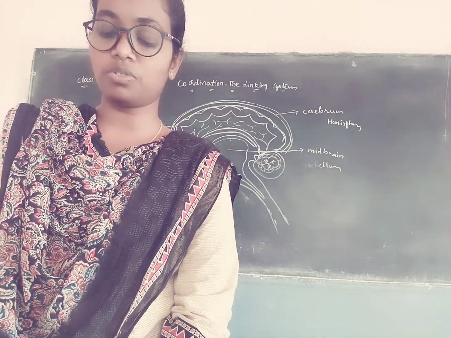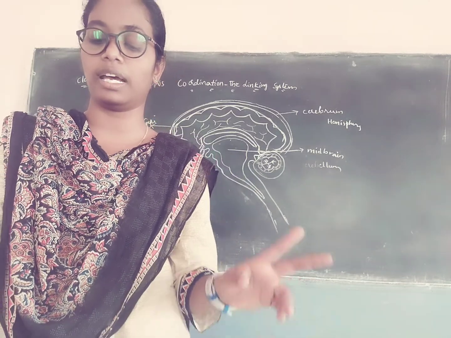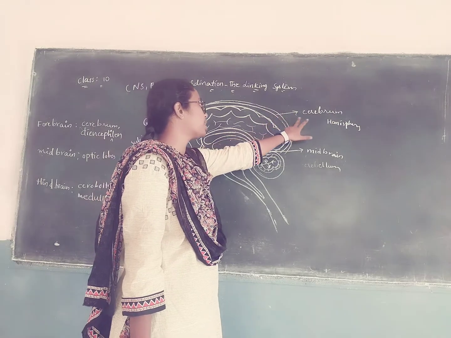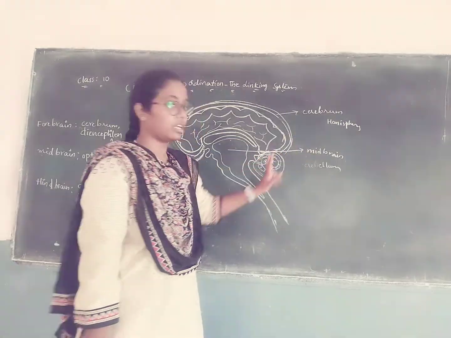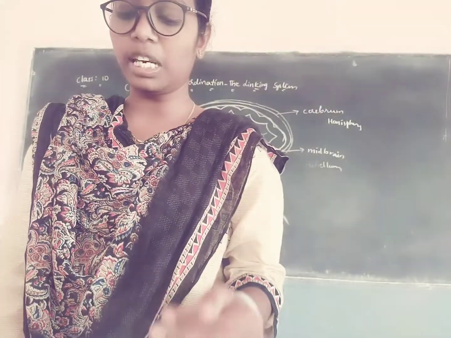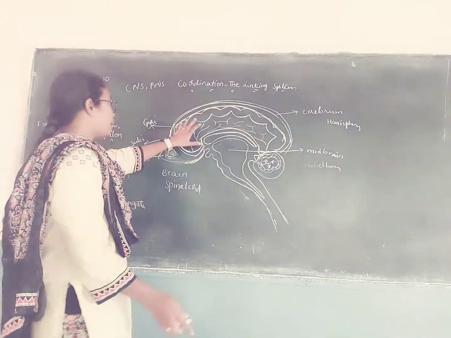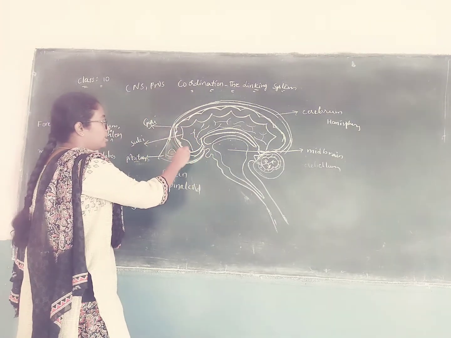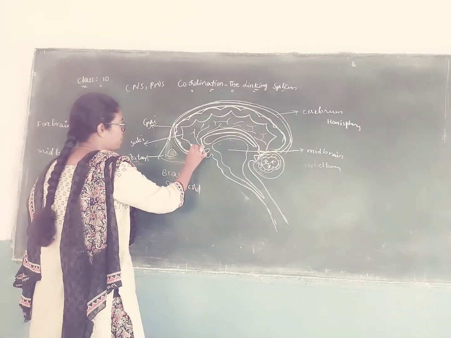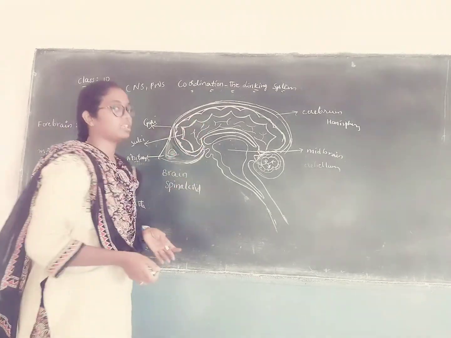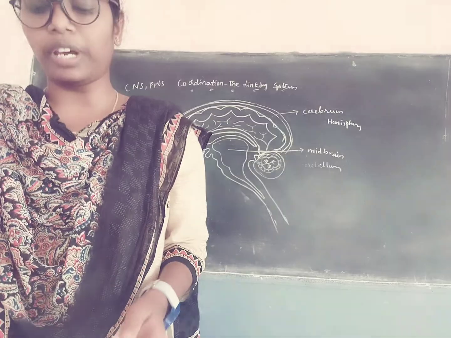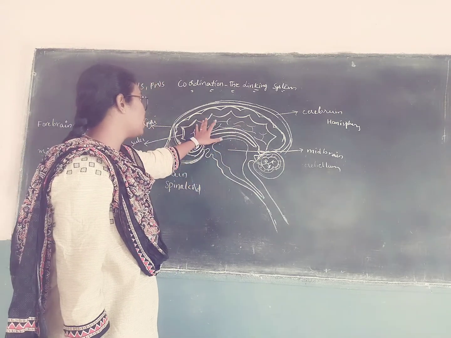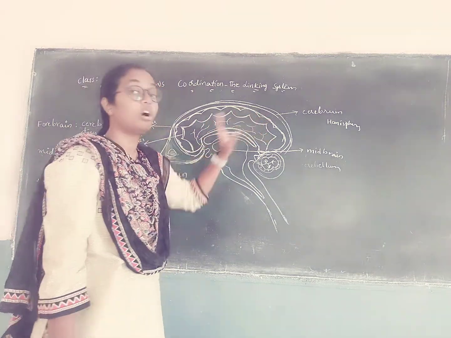Next, the cerebrum. The cerebrum has two lobes called cerebral hemispheres. It has many folds; the elevations are known as gyri and the depressions are known as sulci. The sulci are very prominent and divide each hemisphere into four lobes.